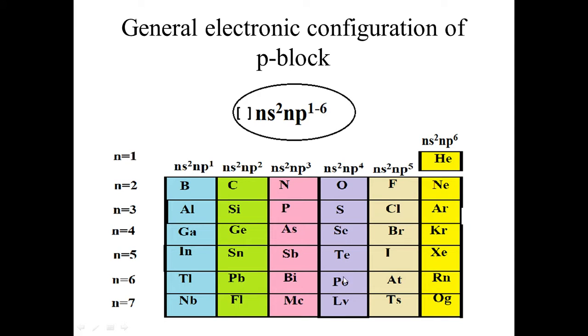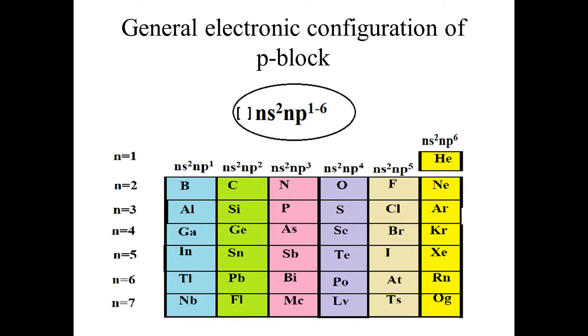The number of valence electrons for the oxygen family, that is chalcogens, is 2 plus 4, that is 6. Similarly, the number of valence electrons for group 17 or halogens is 7. And the number of valence electrons in group number 18, that is noble gases, also known as zero group or inert gases, is 6 plus 2.